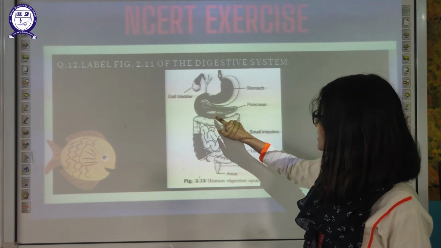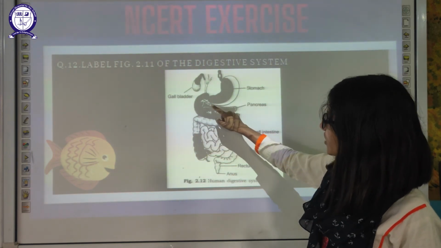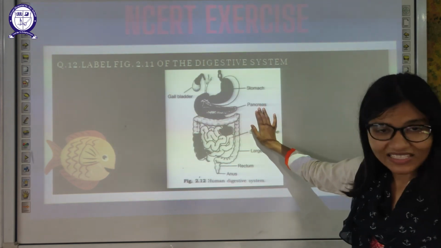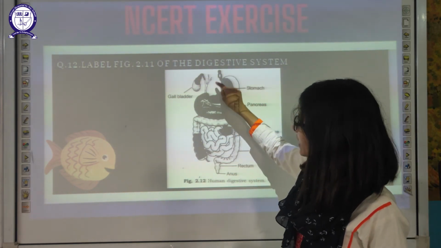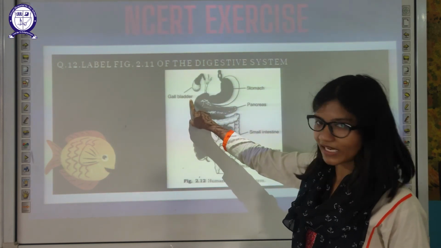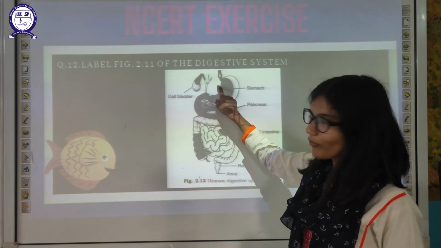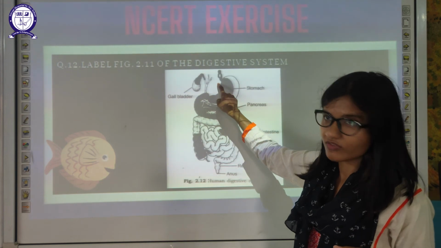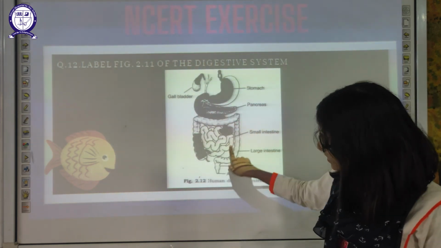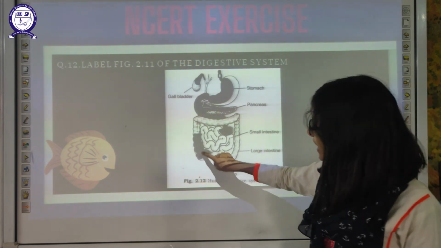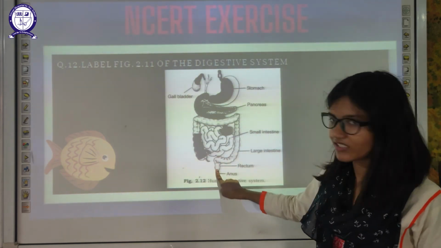Just beneath the stomach, the pancreas is located. Above the stomach is the liver, and this is the gallbladder. The bile juices from the liver are stored in the gallbladder. Then the inside structure is the small intestine, and the outside structure is the large intestine.